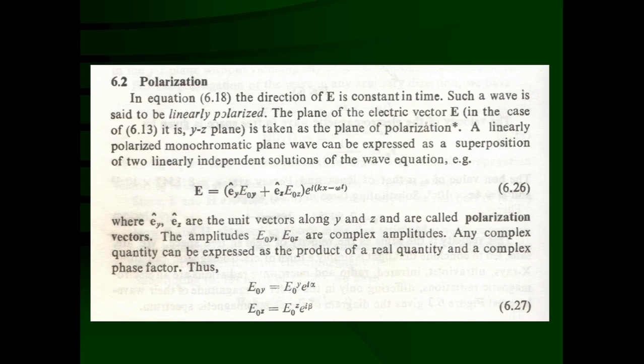That means the electric field will have components Ey and Ez, and the magnetic field will have components Hy and Hz. So the Ex and Hx components will be 0, because in that direction the electric field and magnetic field are 0, but the wave is propagating in that direction.